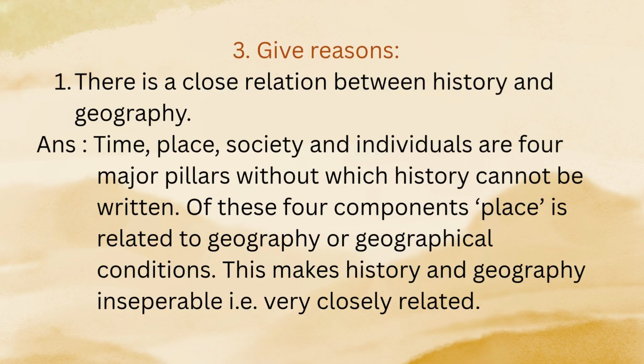3. Give reasons. There is a close relation between history and geography. Answer. Time, place, society and individuals are four major pillars without which history cannot be written. Of these four components, place is related to geography or geographical conditions. This makes history and geography inseparable, i.e., very closely related.